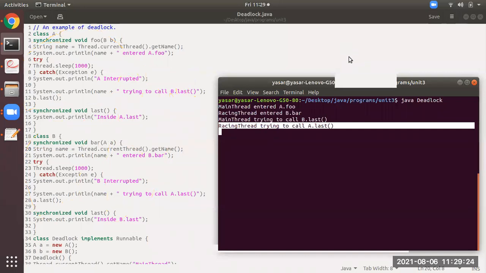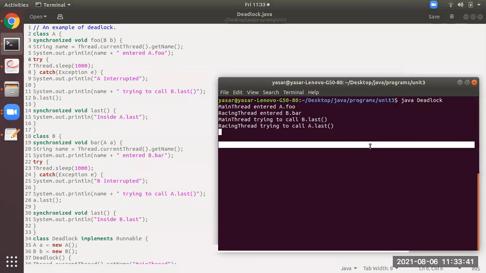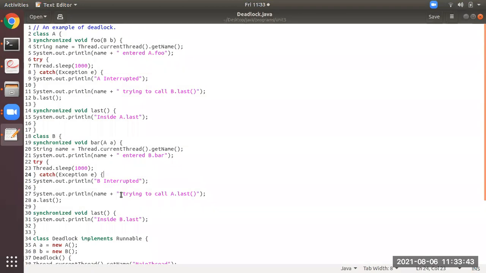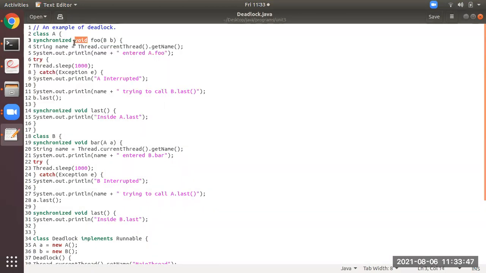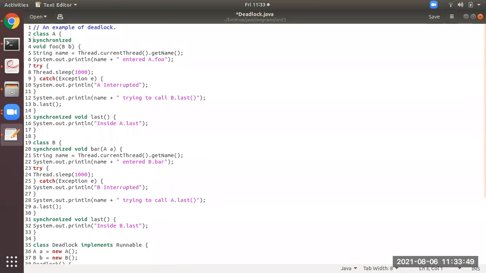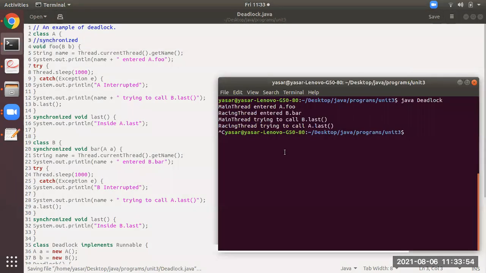So now, I hope you all have understood what is deadlock. Listen here students, this was the part that is a deadlock. Okay, now you see here, there are two methods, right? Under synchronization, what you do is just remove the synchronized keyword, make it a comment. Now you see here, I will compile it.